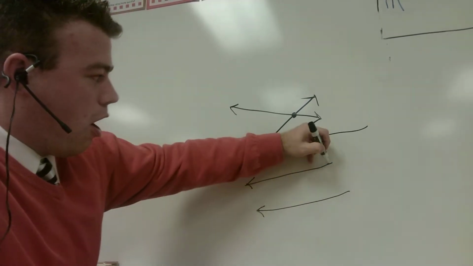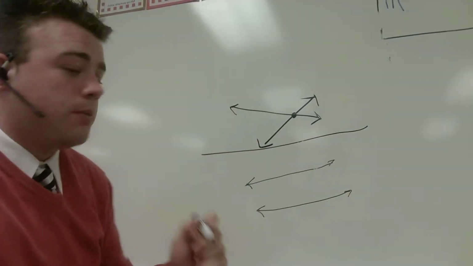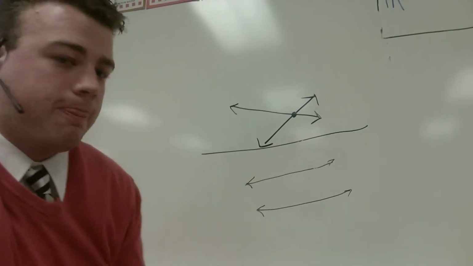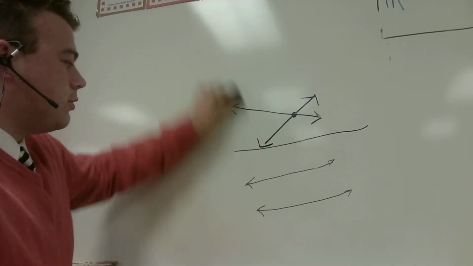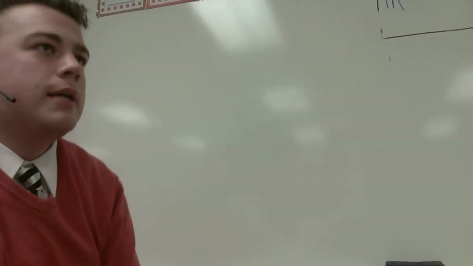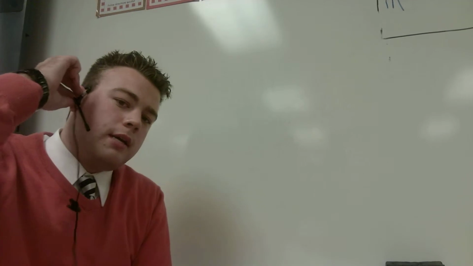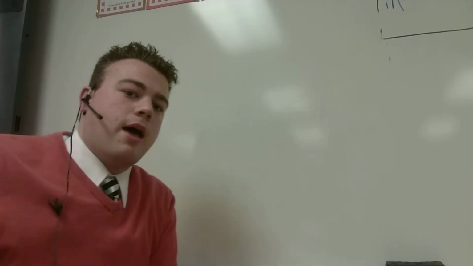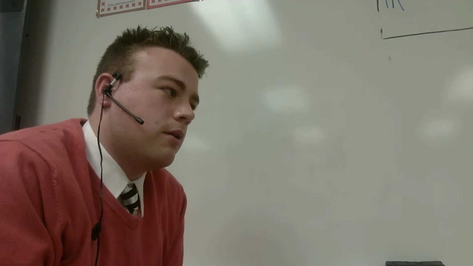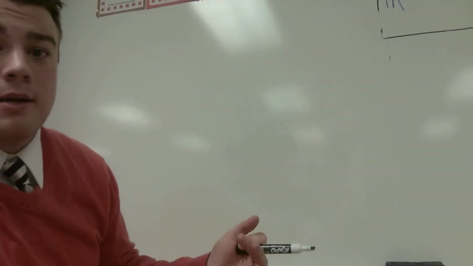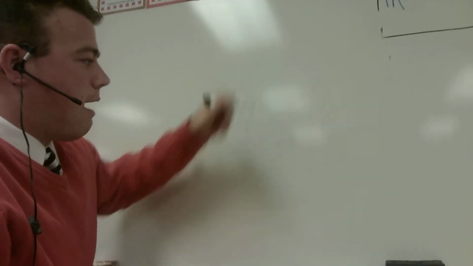And I want to show one diagram that can help you, or one diagram that you may see as a type of problem. So I want you to imagine, we talked about this in class, we had some streets. We'll have a street there, a street here, a street here, and then a street here.